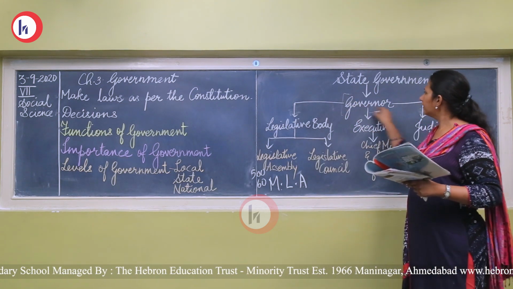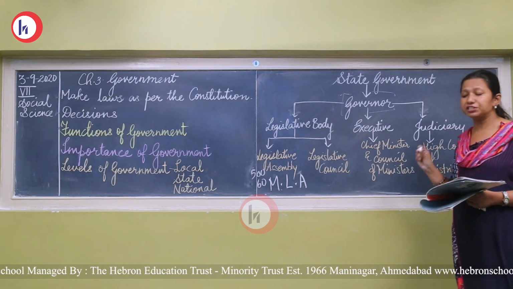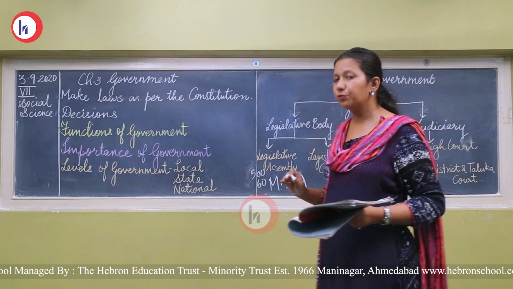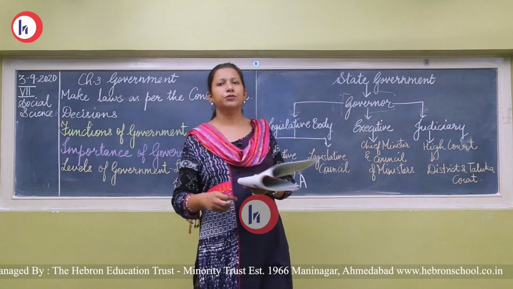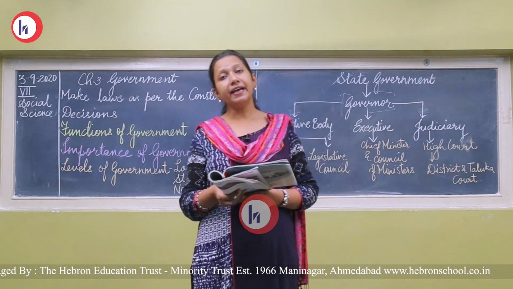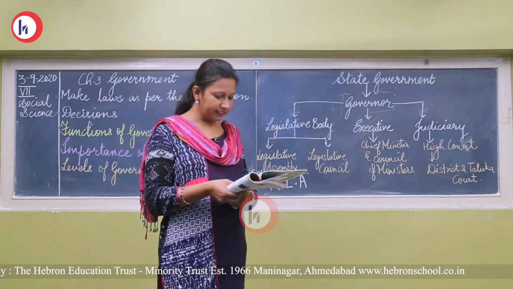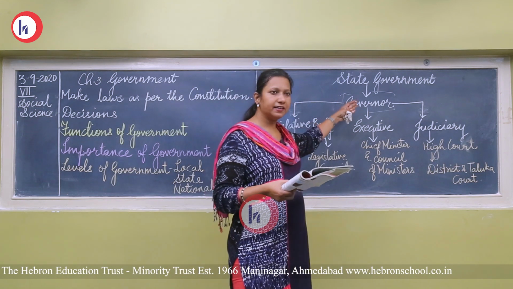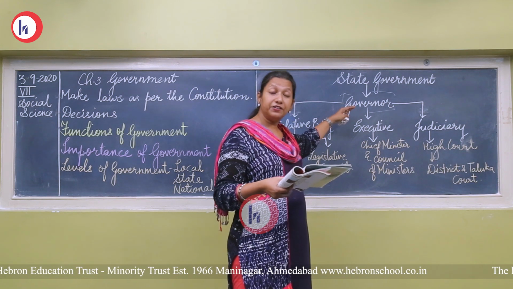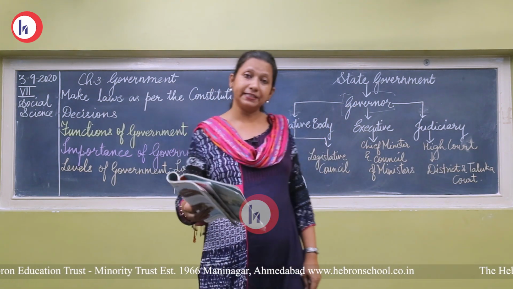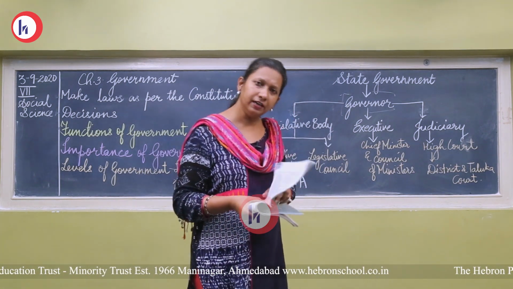Now, as I told you, the governor is the first citizen of the state and he is known as the constitutional head. Constitutional head means for each and every decision to be taken either by the Council of Ministers or by the Chief Minister, they need to inform the governor. The entire administration of the state runs in his name. He or she, either a male or female governor, functions as the representative of the president. Just as the president is important to a country, in the same way the governor is important to the state.